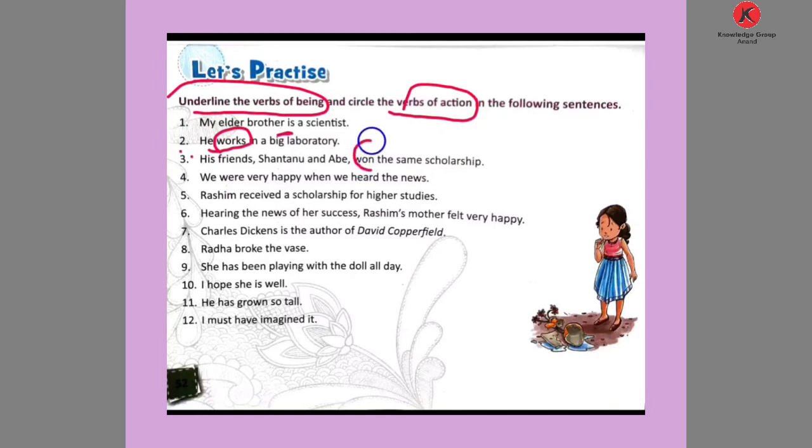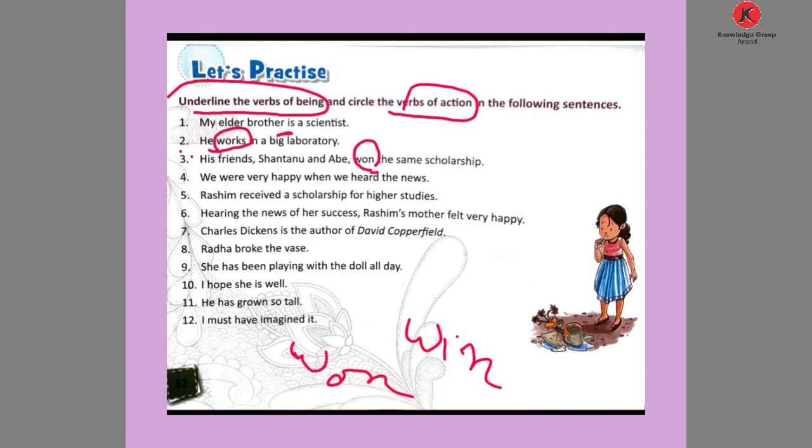This won is the past form and past participle of win, both are the same. So these two won the same scholarship. So won is the verb of action.